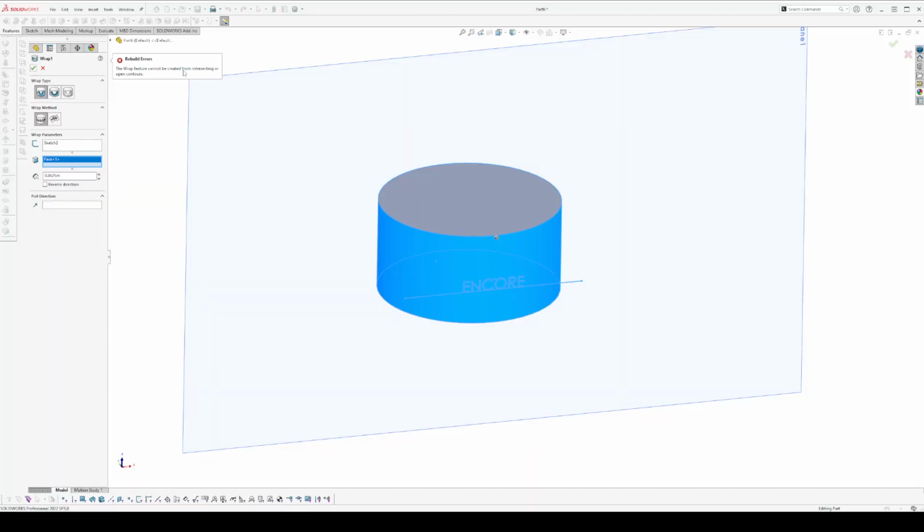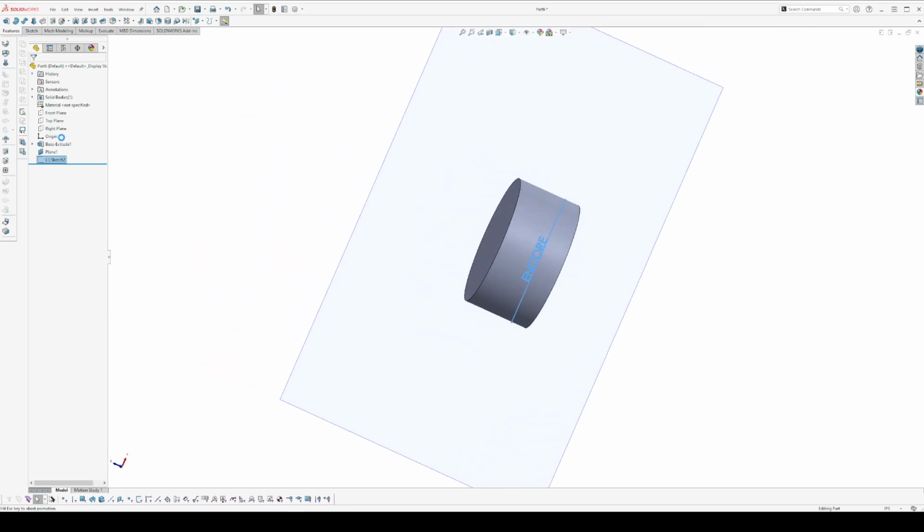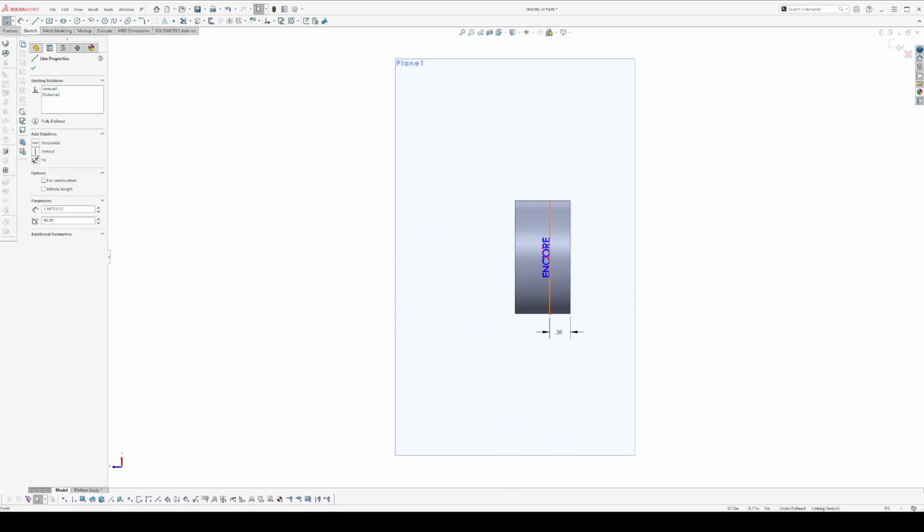Rough feature cannot be created from the intersecting or open contours. What open contours? Let me exit this for a second and enter this sketch and change this line type to a construction line.